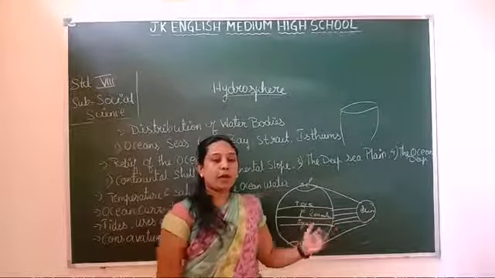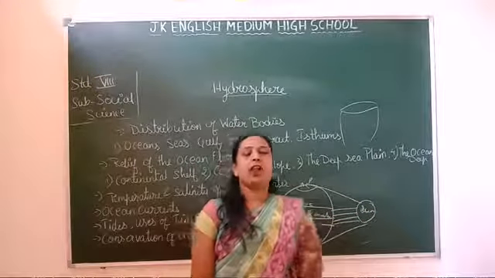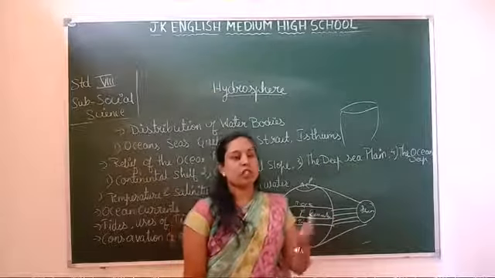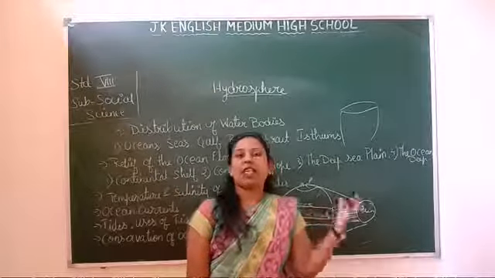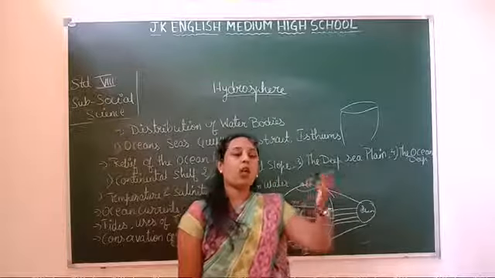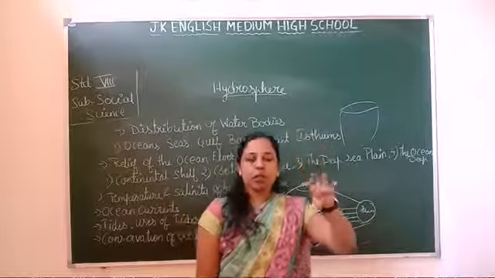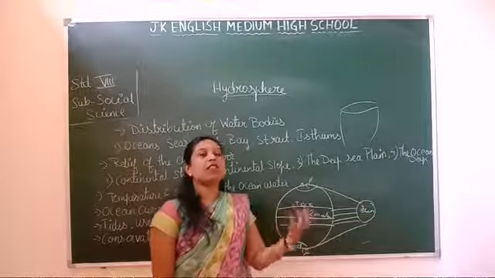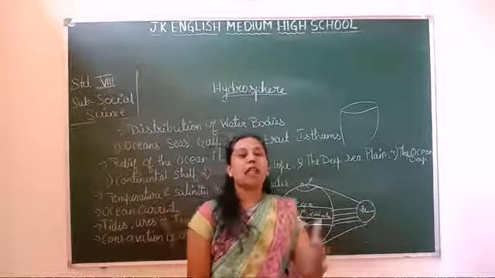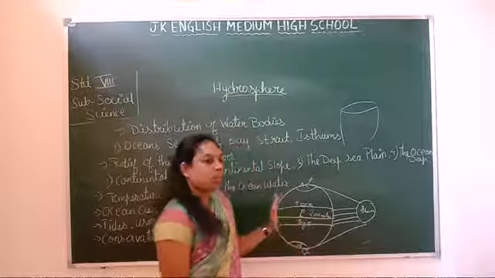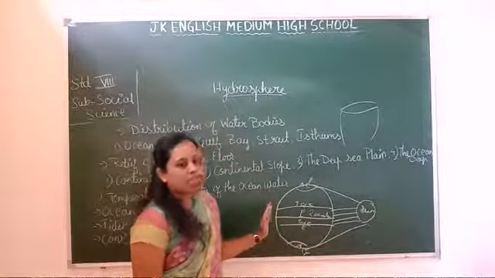So when the temperature is high, evaporation takes place. The water won't carry any dust particles with it. Only the water vapor goes and is stored in the clouds, so the dust particles remain in the water and that turns into the salt. So this is about the temperature and salinity.